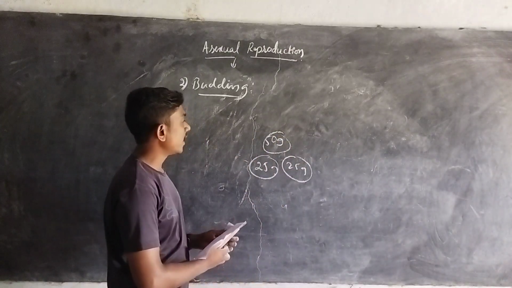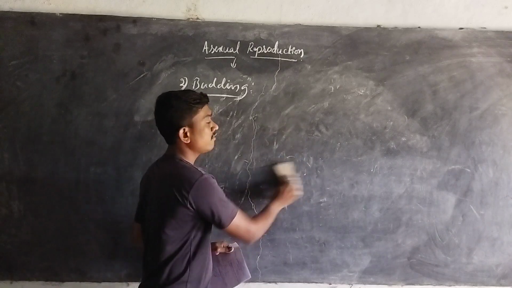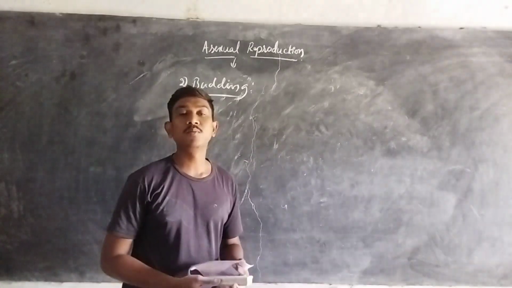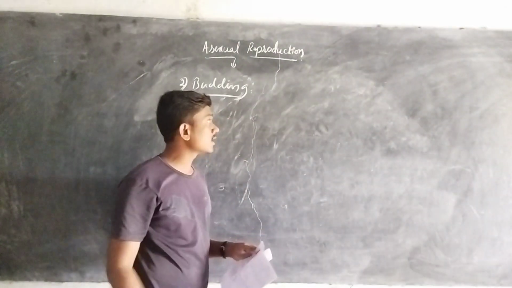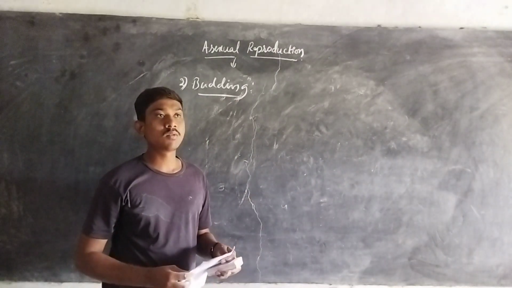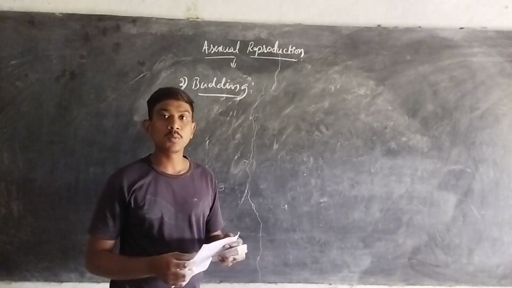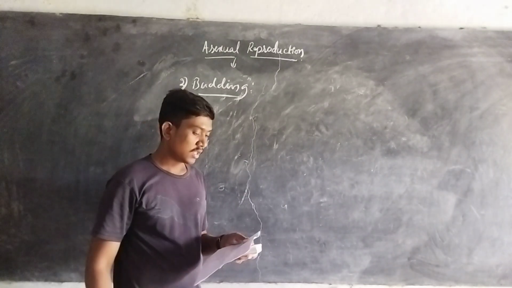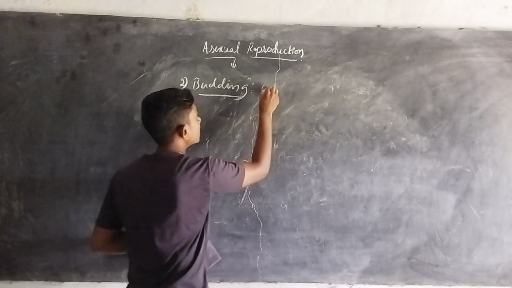But in case of budding, it is an unequal kind of division, again an asexual kind of reproduction. Here the body of the organism is divided unequally, so unequal and small buds are formed.